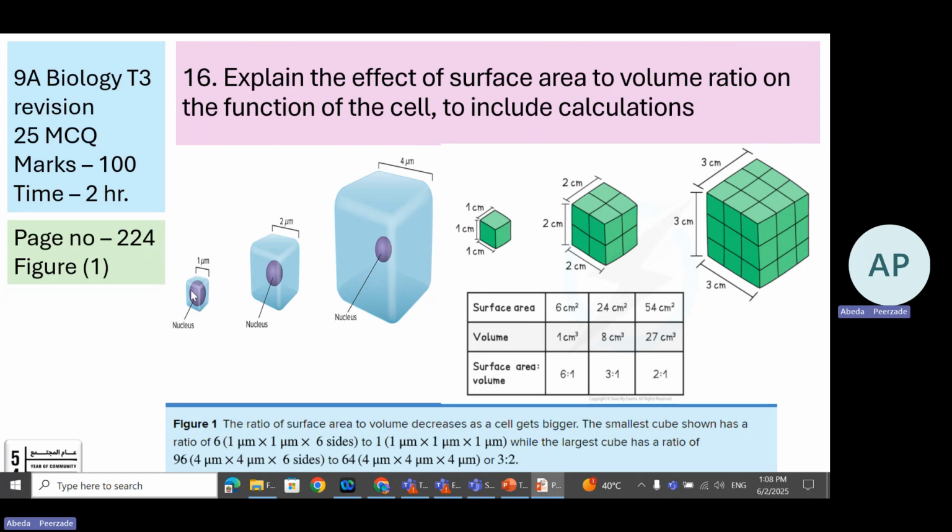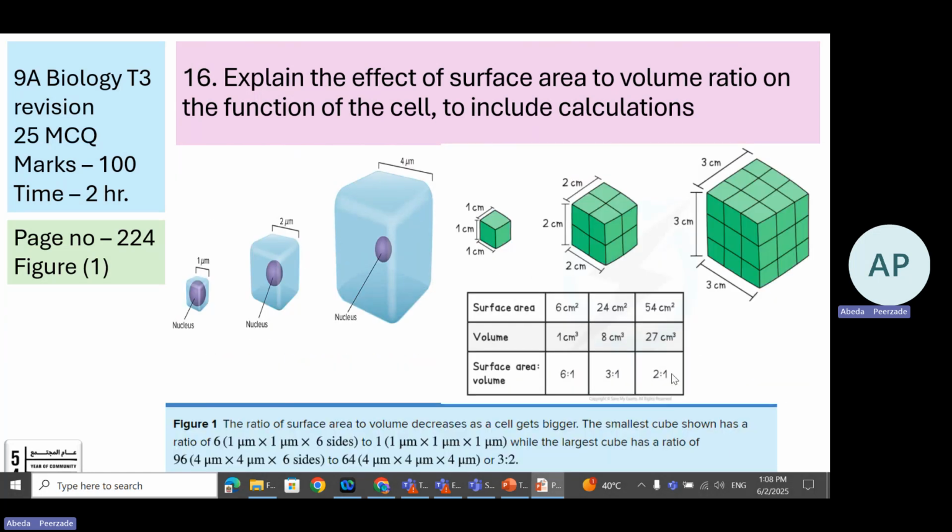You will be given any one of these cubes, either 1 or 2 or 3 or 4. Now for cube 1, the ratio is 6:1. For cube 2, it is 3:1. Cube 4, the cube which has the side 4 micrometer or 4 centimeter or millimeter, whatever, so it is 2:1.